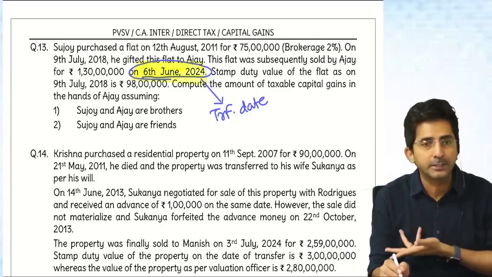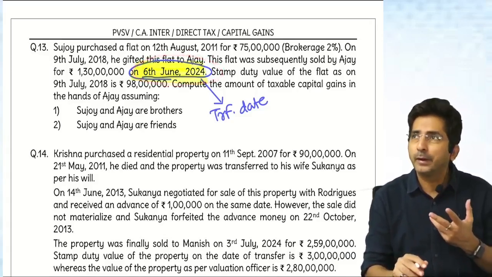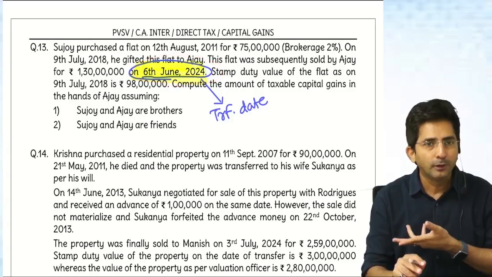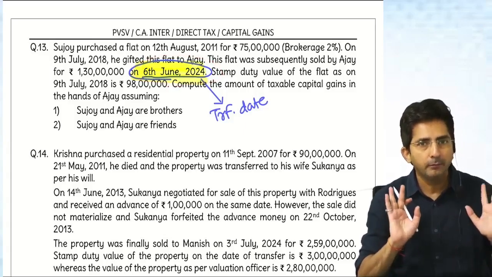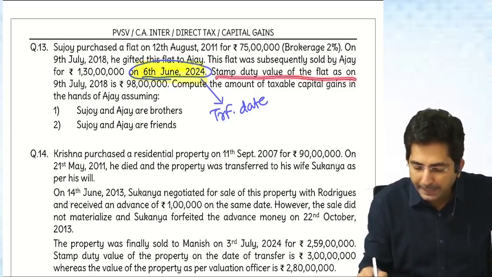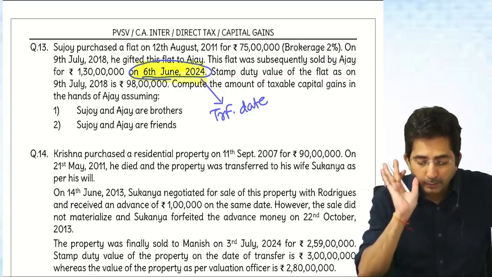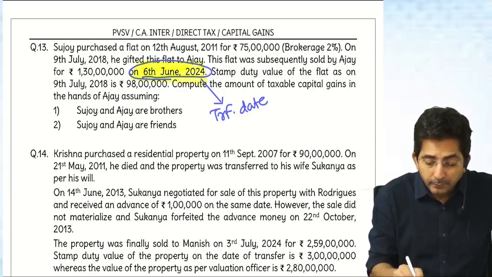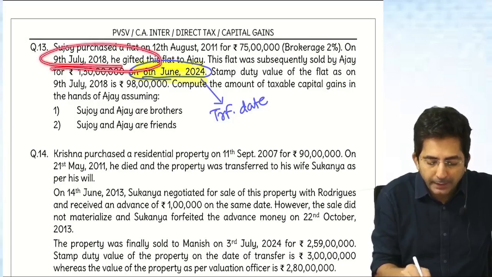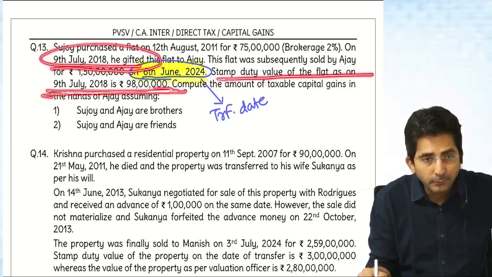And since it is before budget, 6th June is before, what was the budget date? 23rd July 24. So it's before, so indexation and everything will be done. We will go as per the rule before budget. Then, stamp duty value of the flat as on 9th July 2018. What is that date? Gift date. What happened on 9th July? Gifting. And on the date of gifting, 98 lakhs was the stamp duty value.